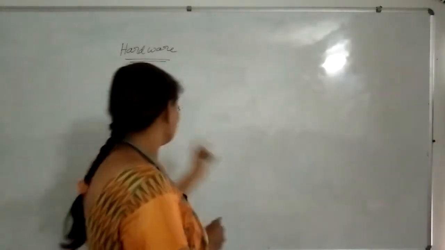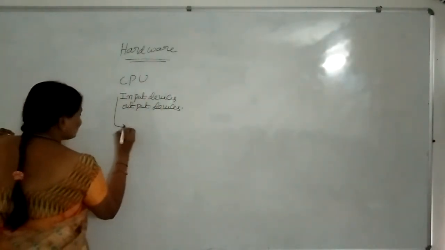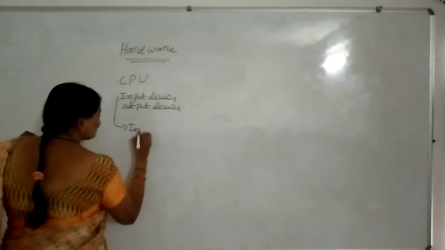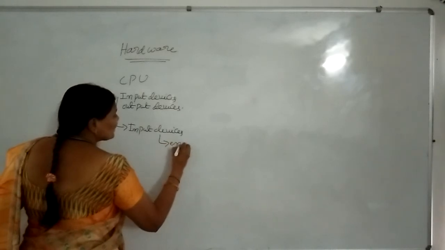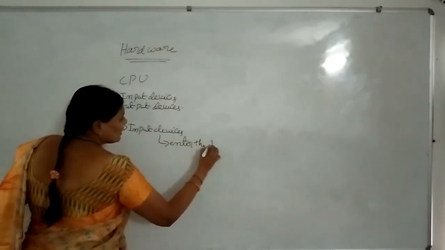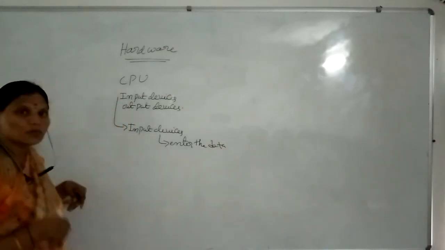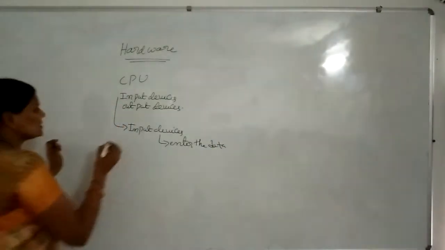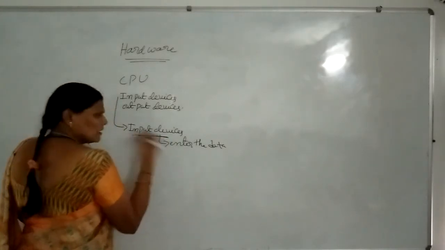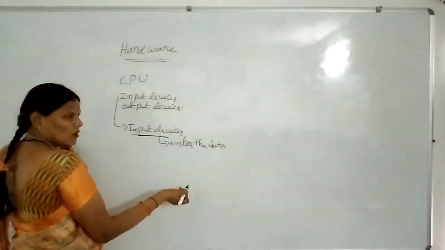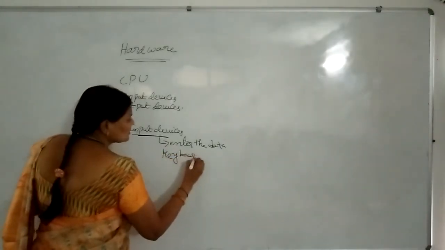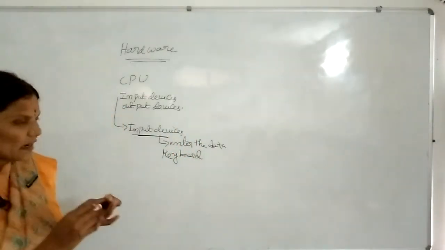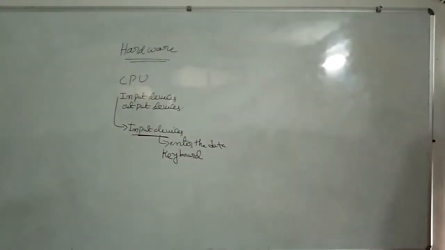First we are going to learn about input devices. What is the use of input devices? By using input devices we can enter data into the system, which means we input the data into the system. Mainly in every computer and every mobile we have a keyboard. The keyboard is the main input device. By using the keyboard we can enter data, text based and numerical format also.